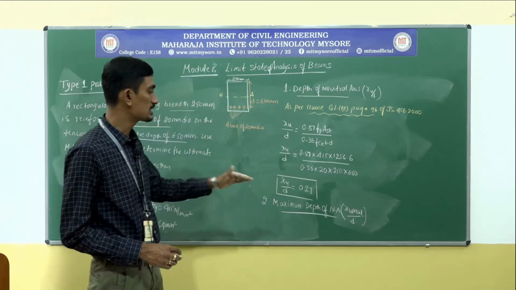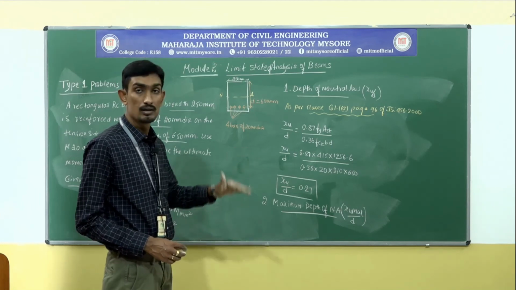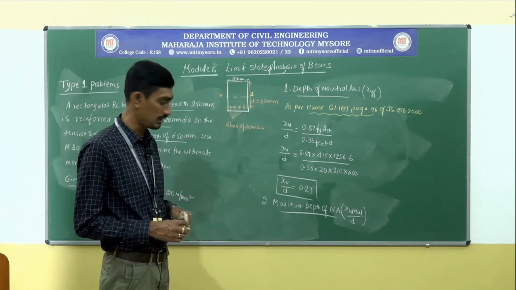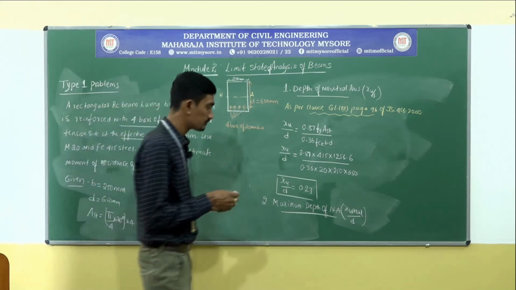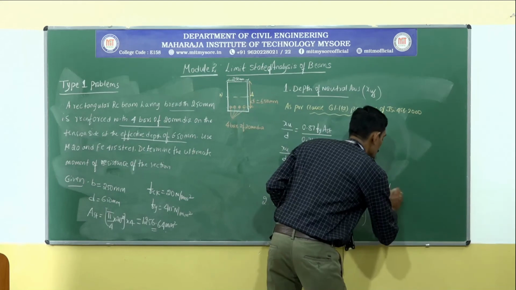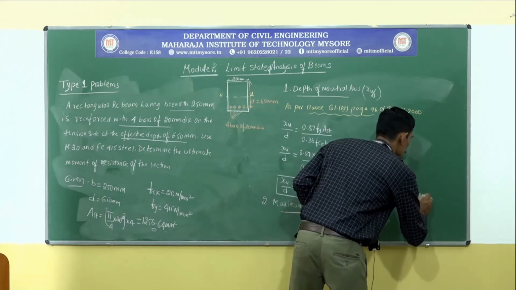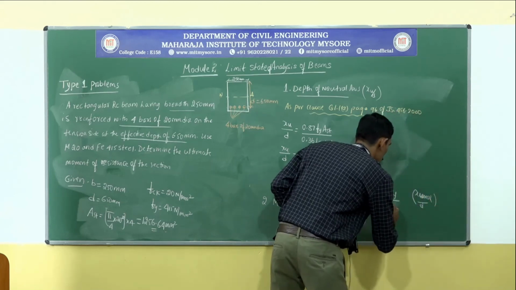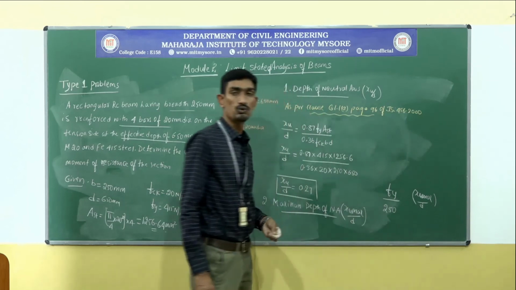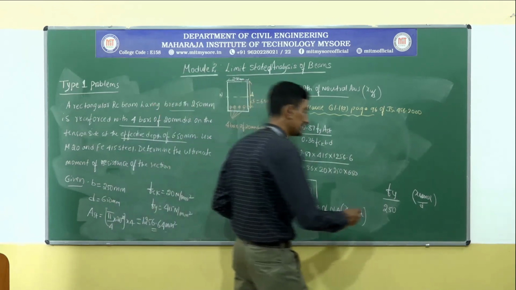That means this limiting depth of neutral axis is given based upon the grade of steel. For example, let me classify fy and this is xu max by d. For 250 yield strength steel, it is 0.53.